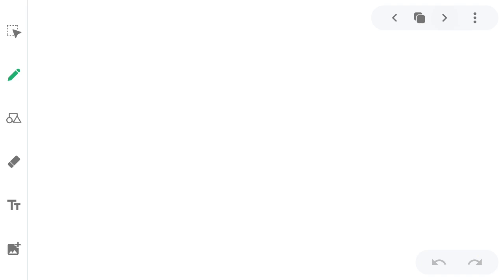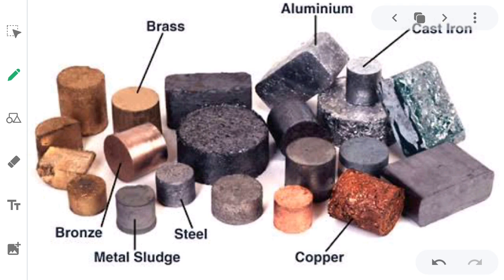And what are conductors? These are the conductors. All metals are called conductors. So we have three things: conductors, bad conductors, and insulators. Conductors conduct heat and electricity completely.